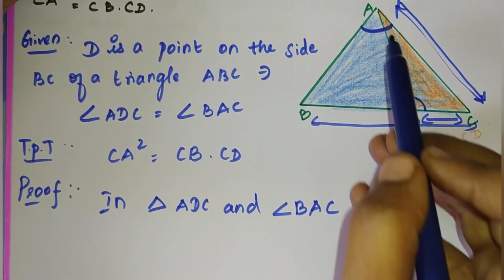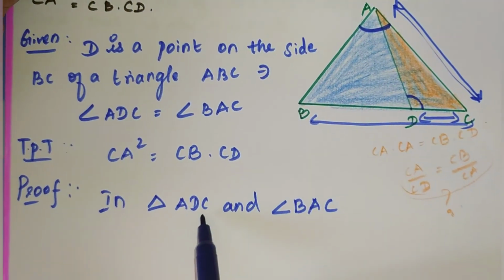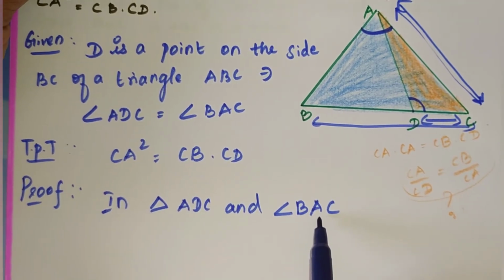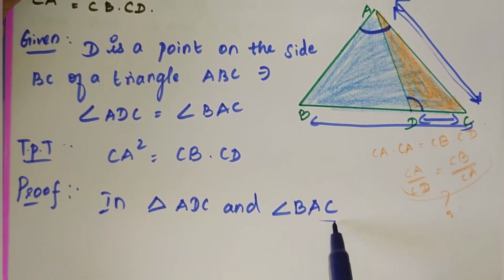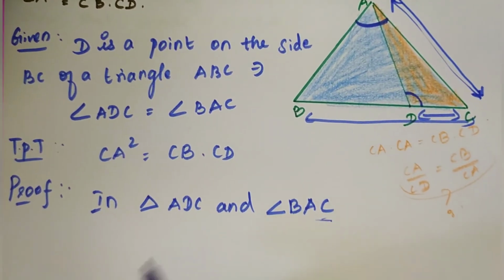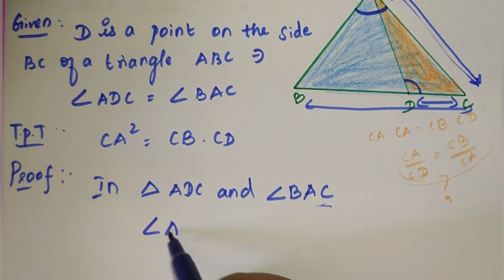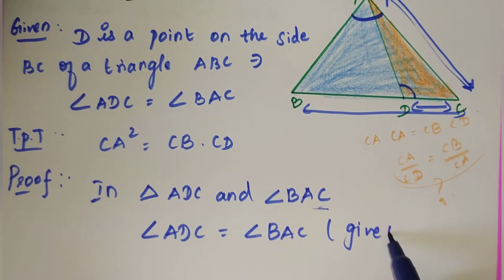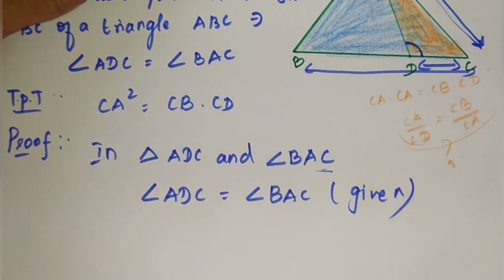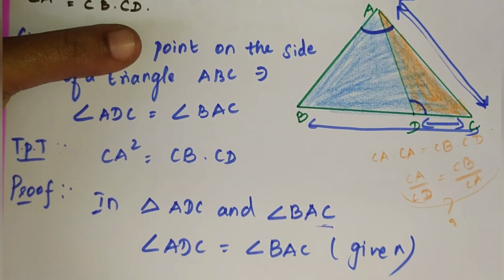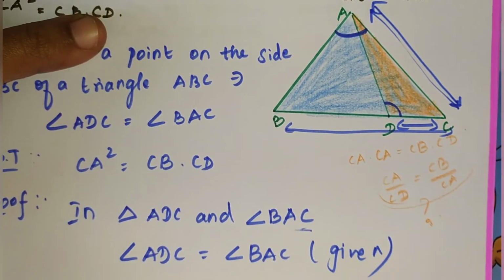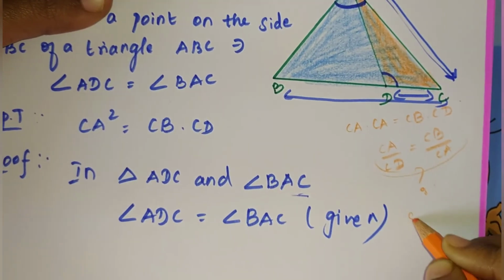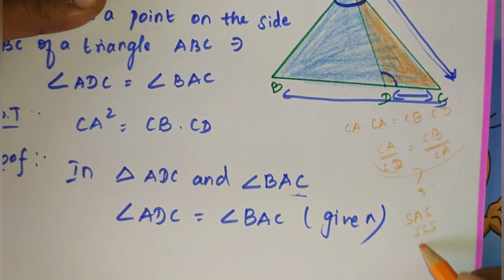BAC. Since angle D is equal to angle A, for that I have taken the correct order, D in the place of A. Clear? It must be in order only. It should not change. Then angle ADC is equal to angle BAC, that is given in the question itself. And one more thing we have to do. We have to choose by which similarity criterion we prove that the two triangles are similar.